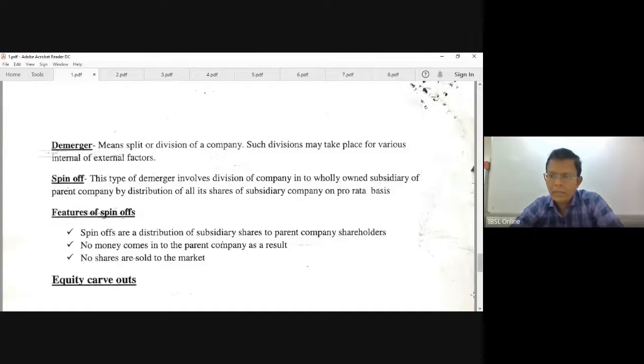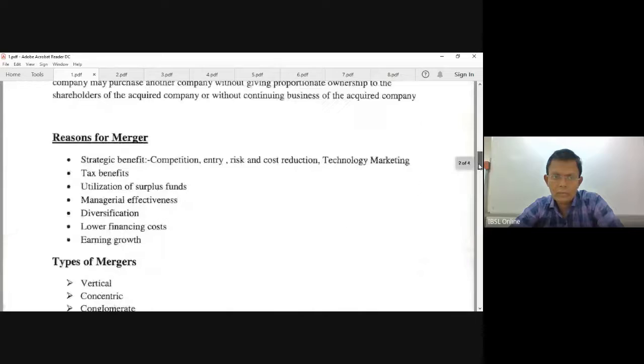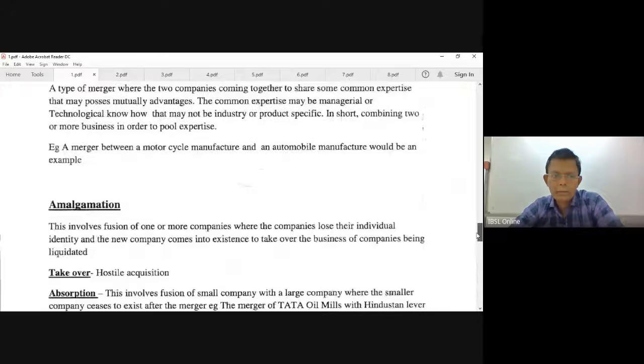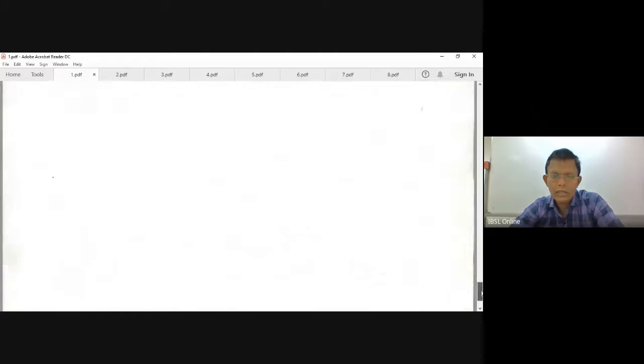And also I have given some benefits of merger, reasons for merger. Why companies get merged is this. Other things you can read it and remember the terms, that's all.